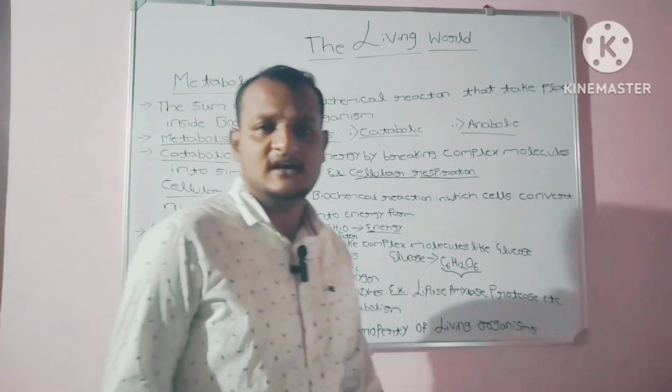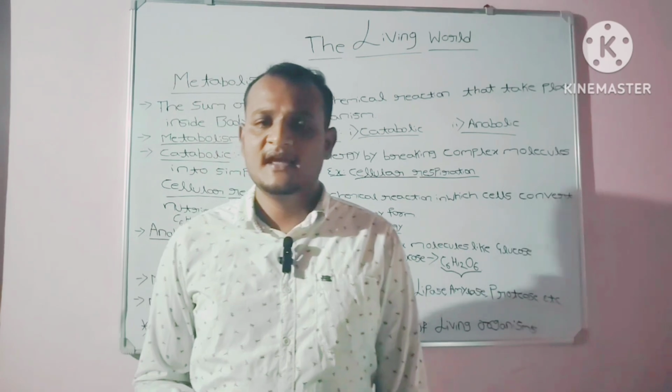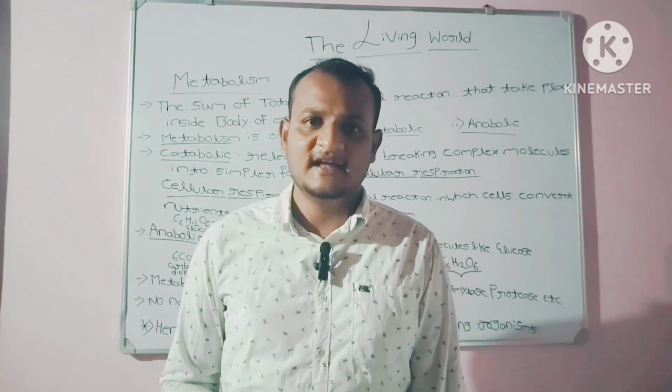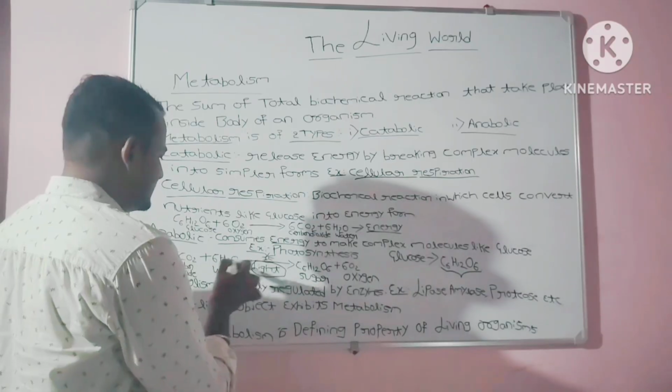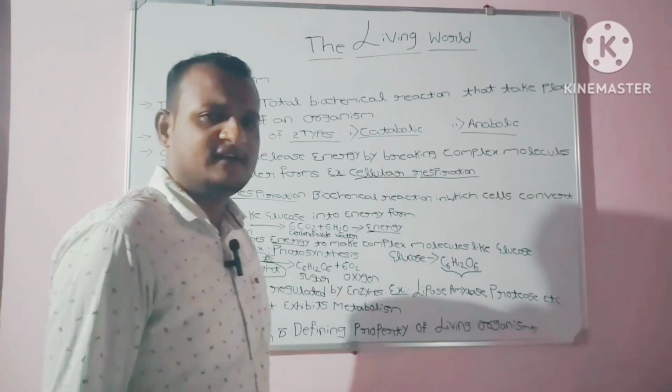I hope you understand this anabolic pathway reaction. It consumes energy. Is it consuming energy in this reaction? Yes, it is consuming the energy.